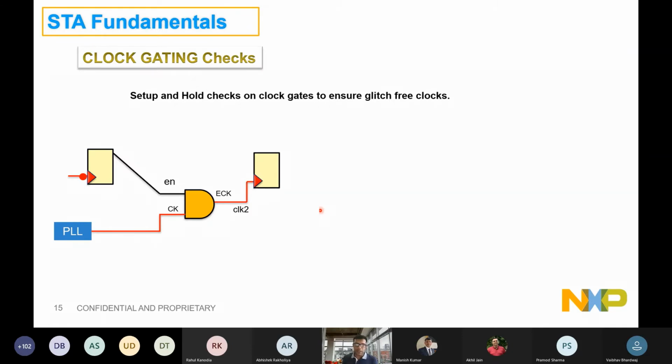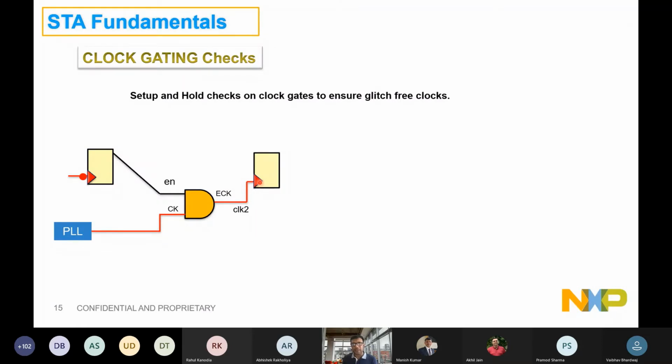Remember, while checking setup and hold, we are ensuring that there is no glitch in the D cone of the flop, right? But we also need to ensure that there should not be any glitch in the clocking cone of the flop, right? There are clocking sources which are generating clock and sending it to the flop, but then there are gating elements as well that can lead to some glitch at the output of the clock gating, and that can feed to the flop CK.